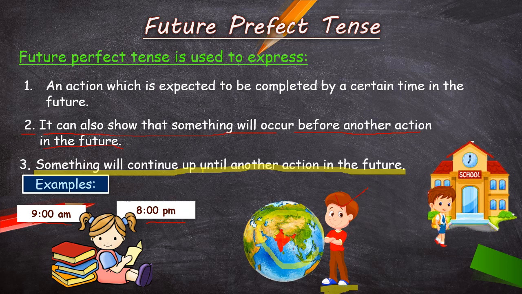First, arriving at school, and after arriving at school, what will happen? Math class will start. So how are we going to speak this sentence? By the time I arrive at the school, math lesson will have started. Okay? I believe now these three points are clear to you all.